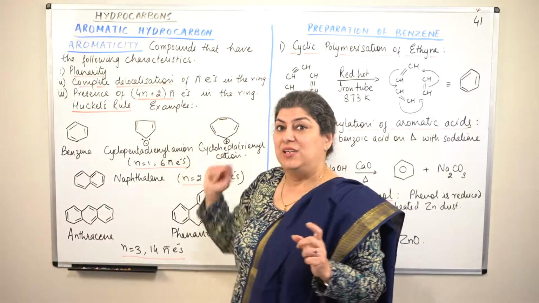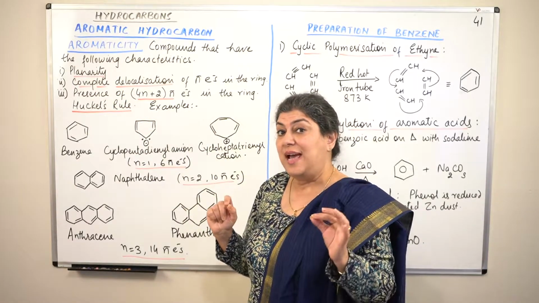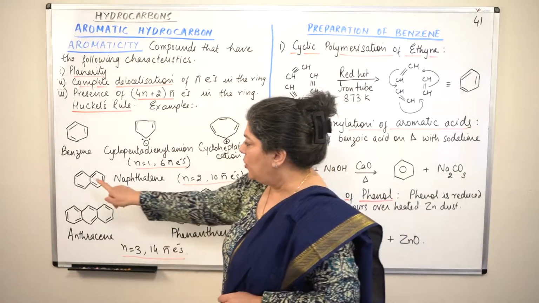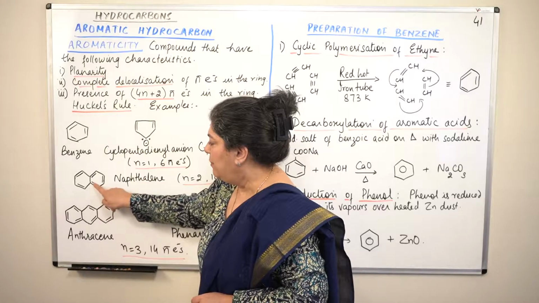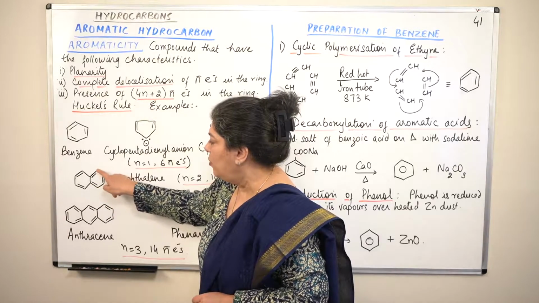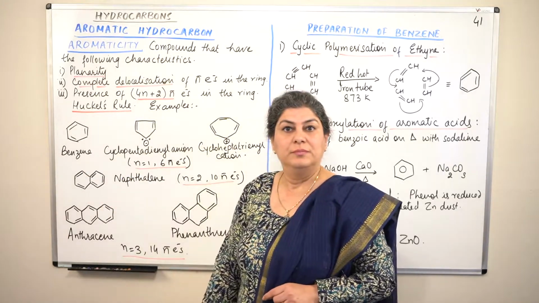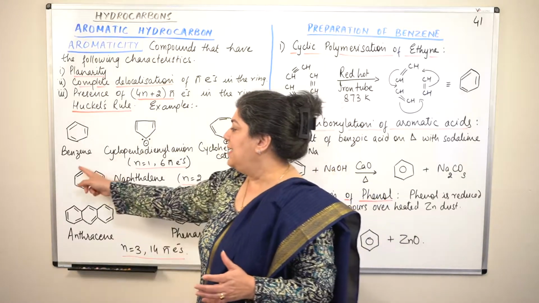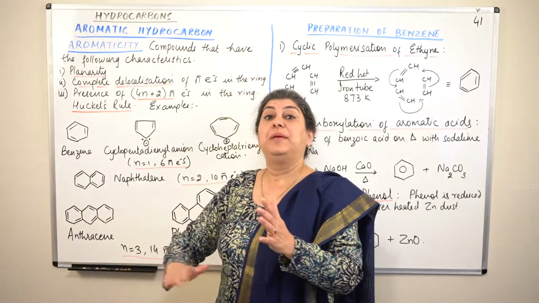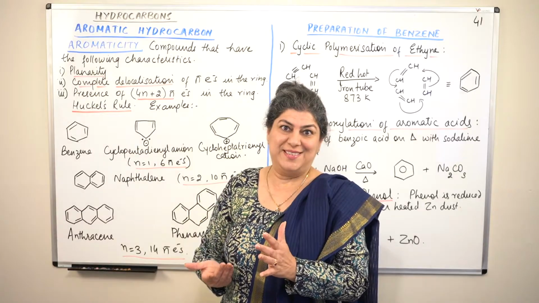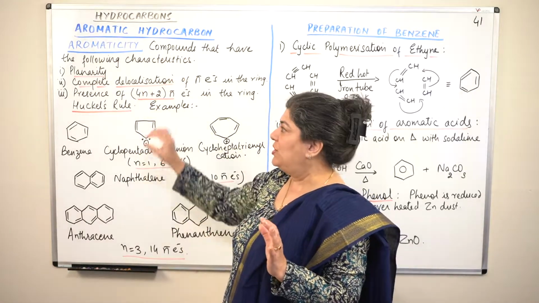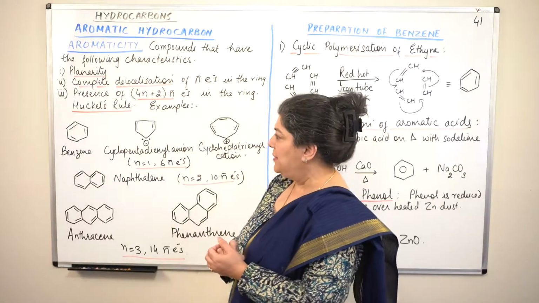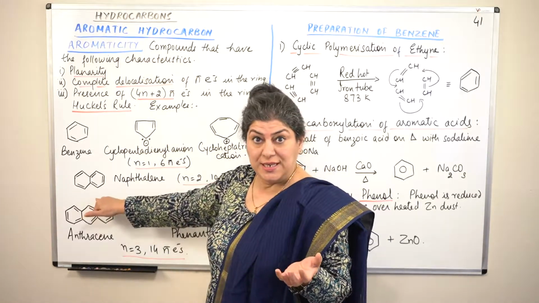Can it have complete delocalization of pi electrons? Does it have alternating double bonds? Look, double bond, single bond, double bond, single bond. Double bond, single bond, double bond, single bond, double bond, single bond. So yes, the electrons can be completely delocalized. Therefore, the second condition is also fulfilled because it has alternating double bonds.